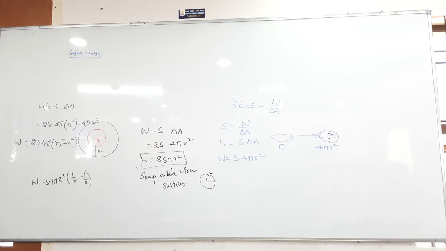Is this n power 2 by 3? Small r, capital R is equal to n power 1 by 3 r. Then n power 2 by 3 r square minus r square, which is n power 2 by 3 minus 1 times r square. Taking small r square common, capital R square, you get n power 1 by 3. Very good, very good.